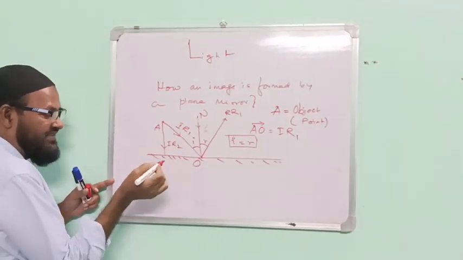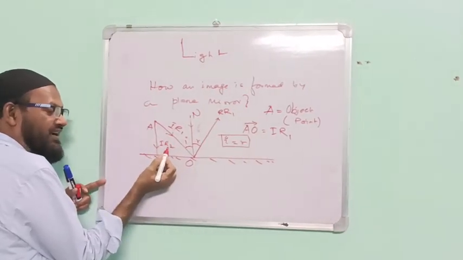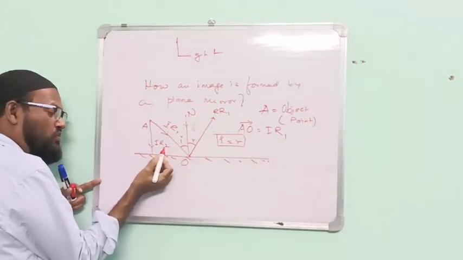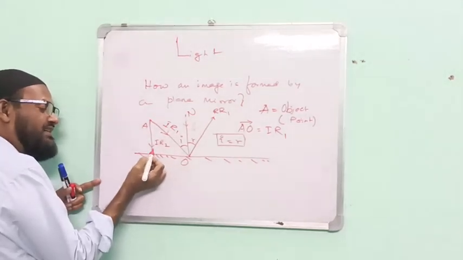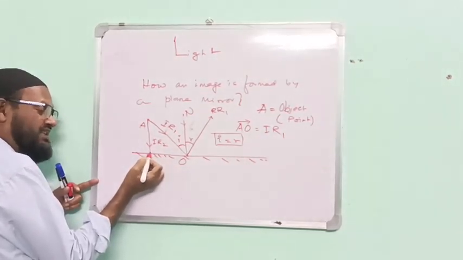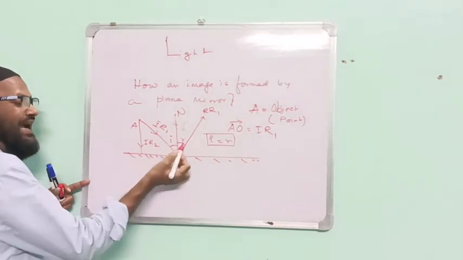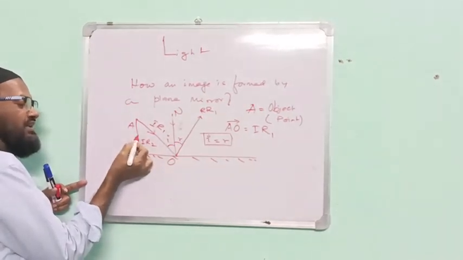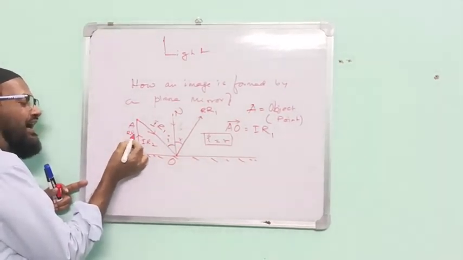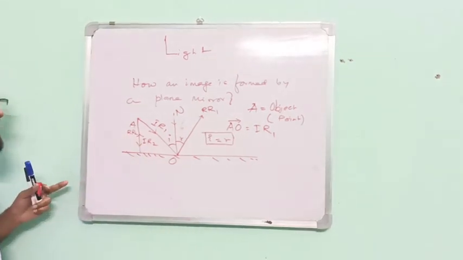This is incident ray 2, angle of incidence 0, so the angle of reflection should be 0. This is RR2, reflected ray 2.